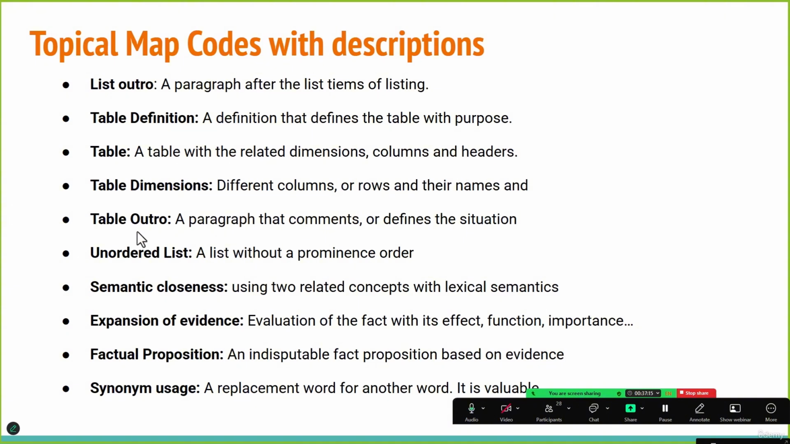Next is semantic closeness. There's a whole article on this, concepts that are related in terms of lexical semantics. Next is expansion of evidence. When you mention something, you define it in various ways. You mention a study or research from a university.